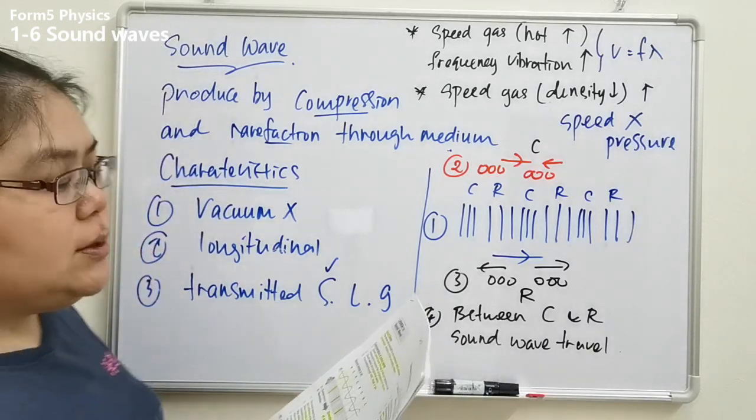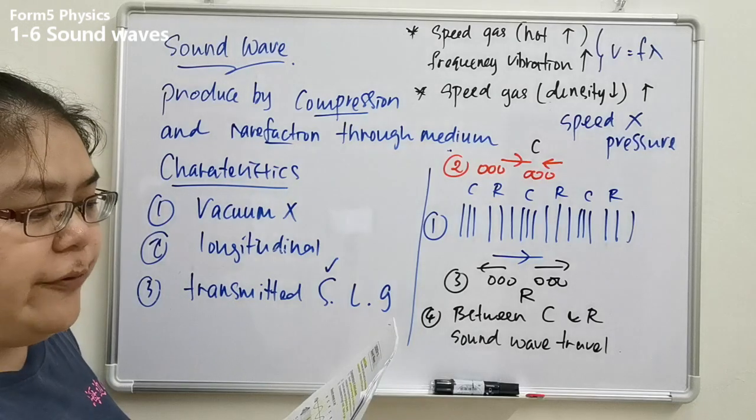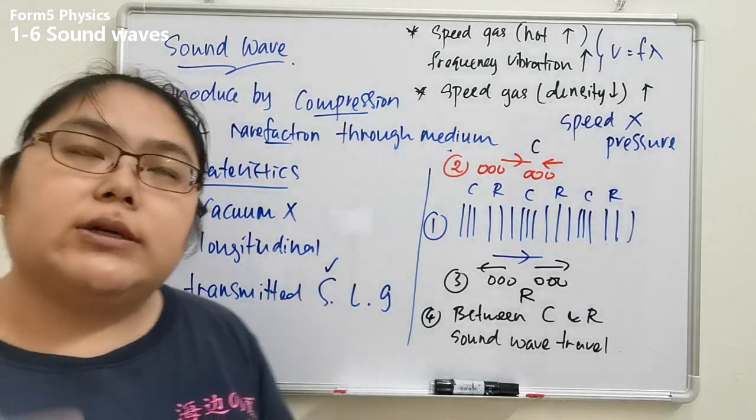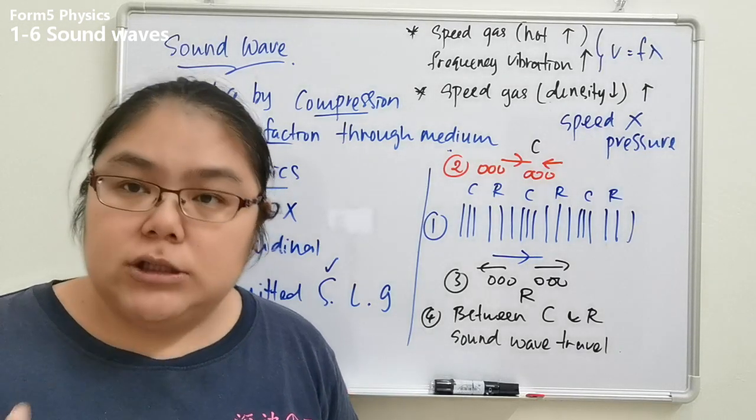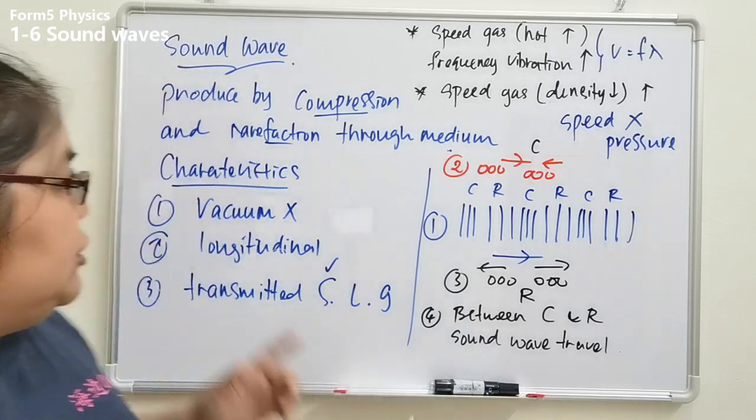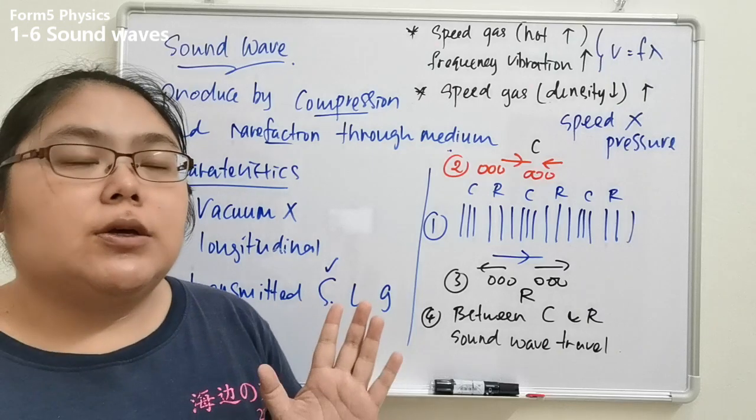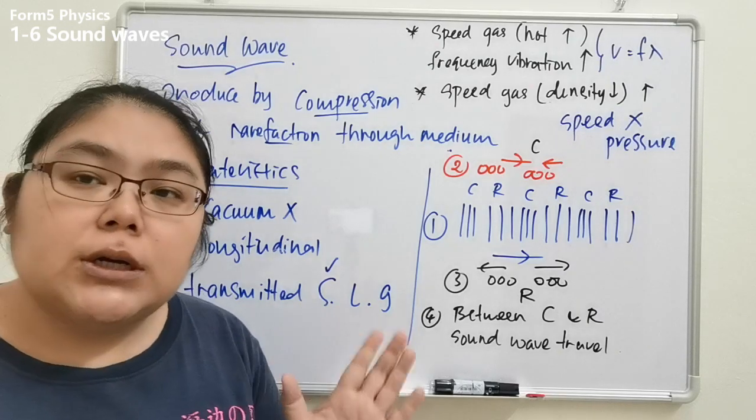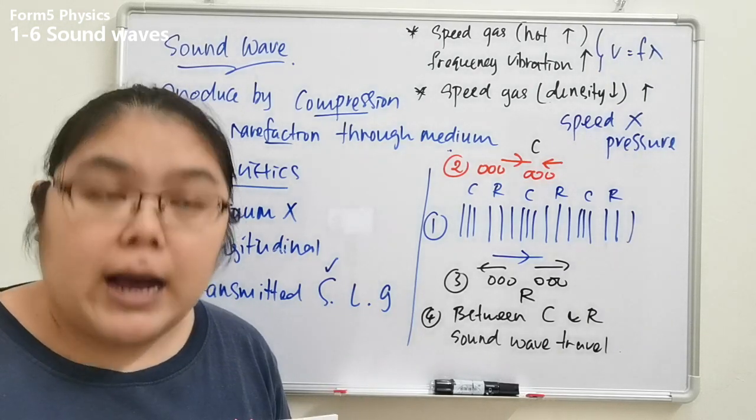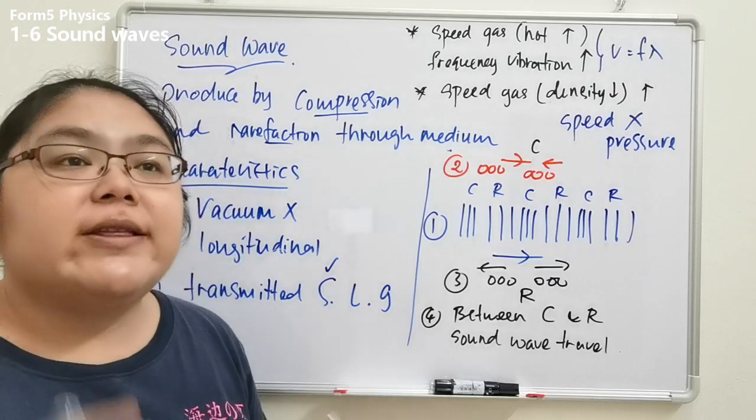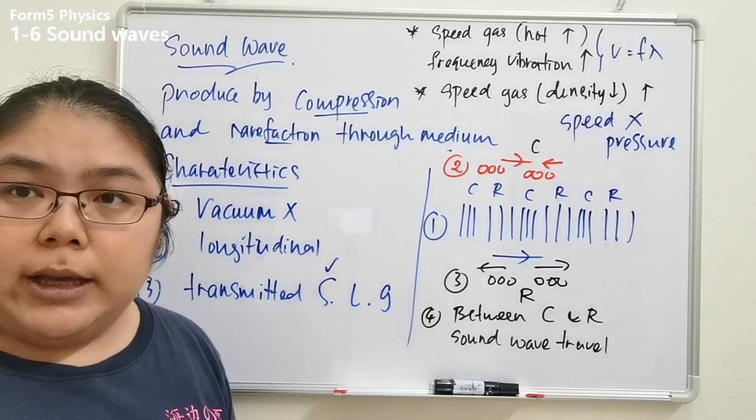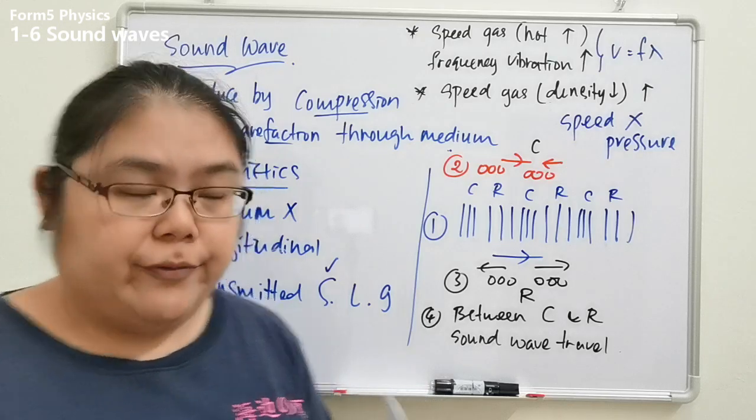Characteristic. Okay, let's see the characteristics. First one, we already know the sound wave is a longitudinal wave. Longitudinal means the molecules vibrate parallel with the direction of the wave propagation. So this one we call longitudinal wave.